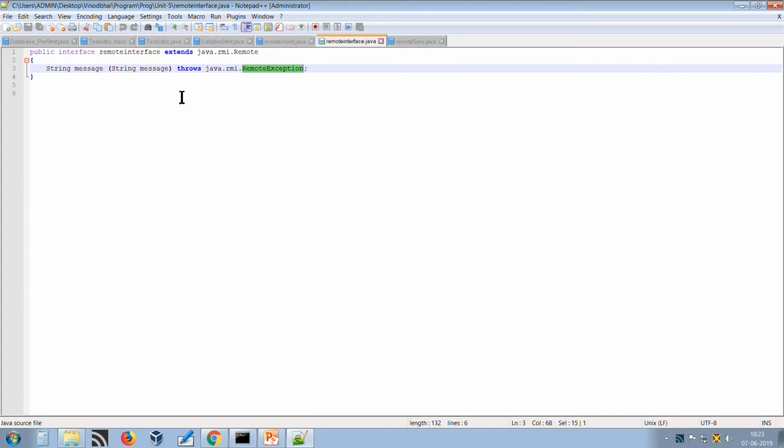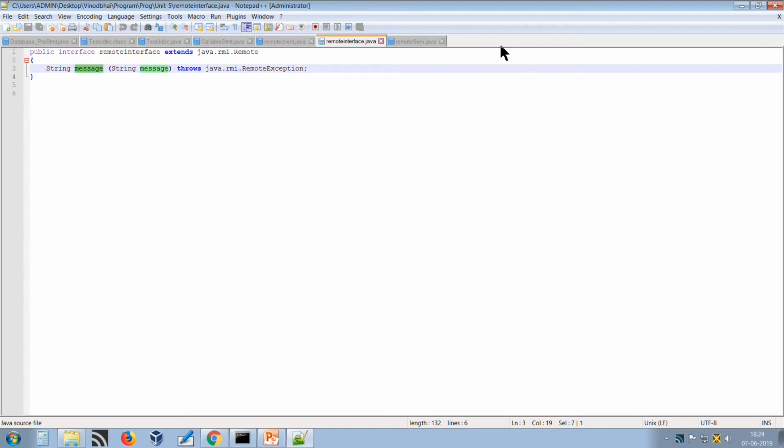So, what we have seen here is that we have created a remote interface which extends java.rmi.Remote, and it has a remote method message. So, now we have a remote method named message that we will implement in our program.